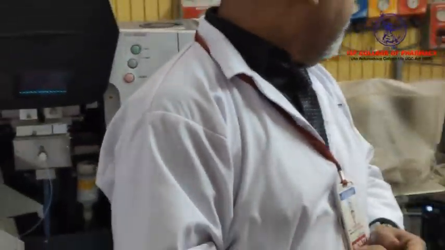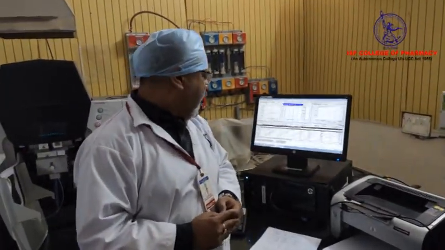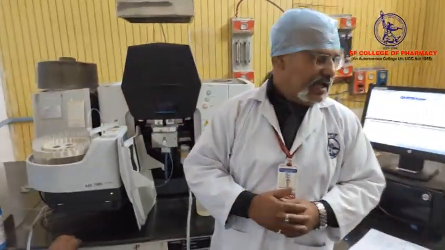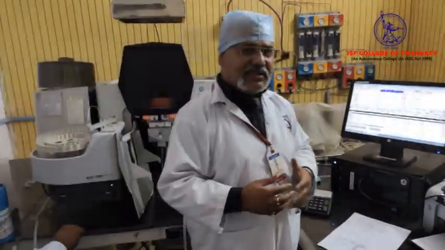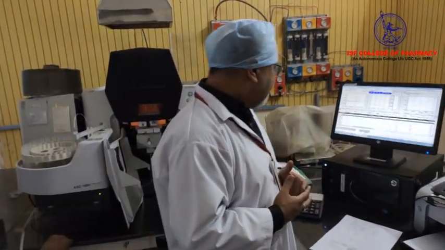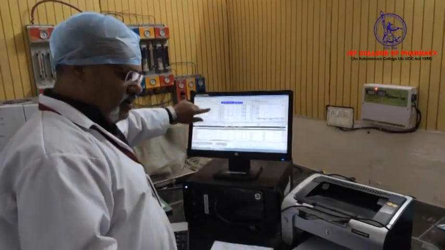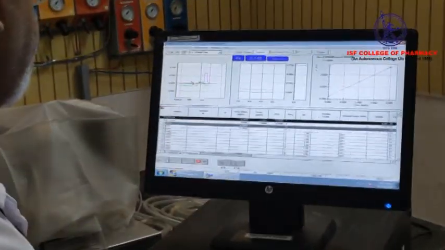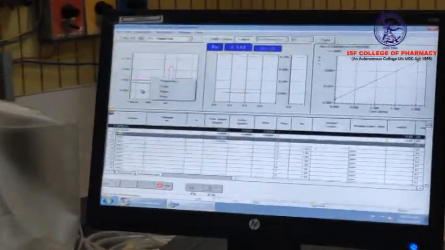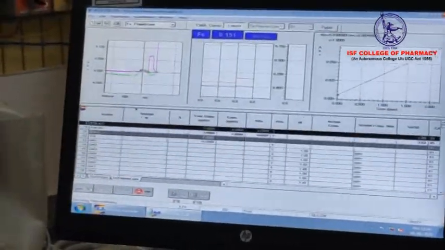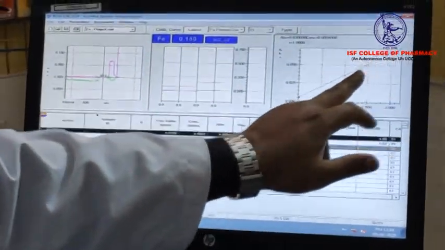Now going for the sixth concentration. After rinsing the nozzle, your sampling point is the third. Now it will show the concentration for 6 ppm. Now you can see it is more sensitive. So here is a calibration curve you can see.